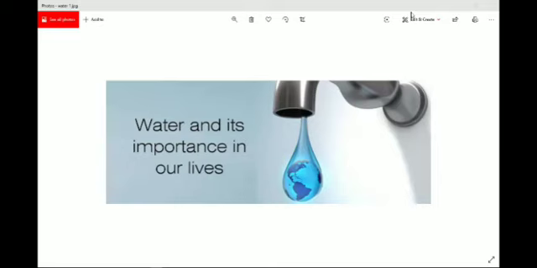What is the importance of water? Then we come to the scarcity of water and its effect on life. And then we discuss a bit about water management.